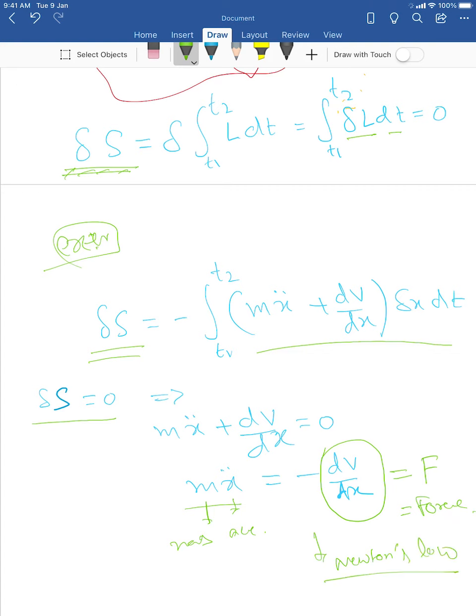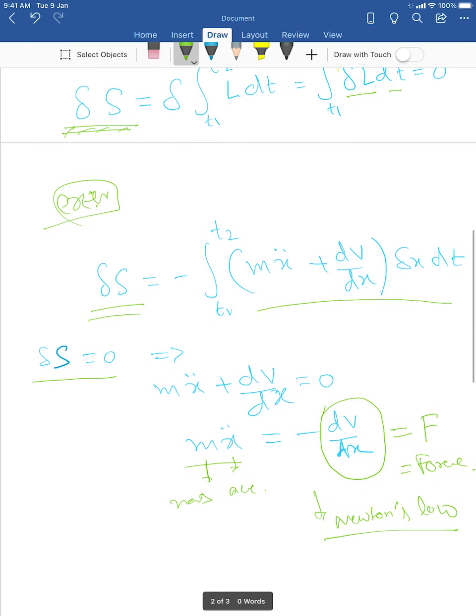So Newton's law is what? Newton's law gives a description of how a particle moves if you exert a force F: the acceleration is proportional to the force, and this is what it actually says. So what we realize is that Newton's law is nothing special. It is just the law that comes from the principle of least action.